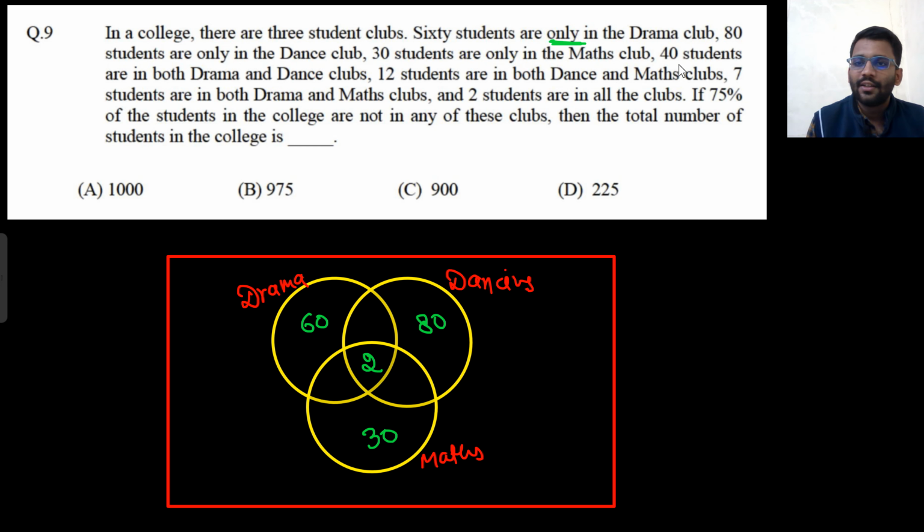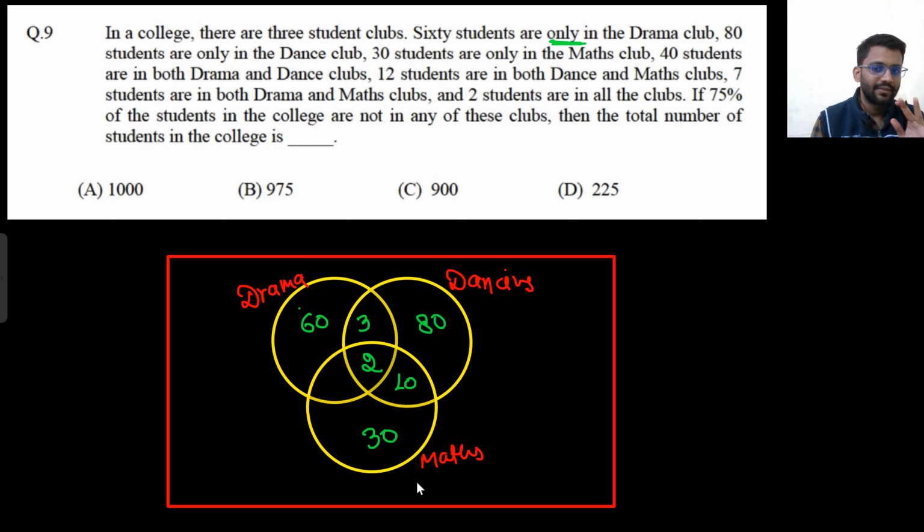Now they are saying 40 students are both in drama and dance. Drama and dance, 40 students are there. So 2 is already there, 38 will be here. So 38 plus 2, 40 will be in drama and dance, right? 12 students are both in dance and maths. Dance and maths, 12 students are there. So 2 already there, 10 will be in dance and maths.